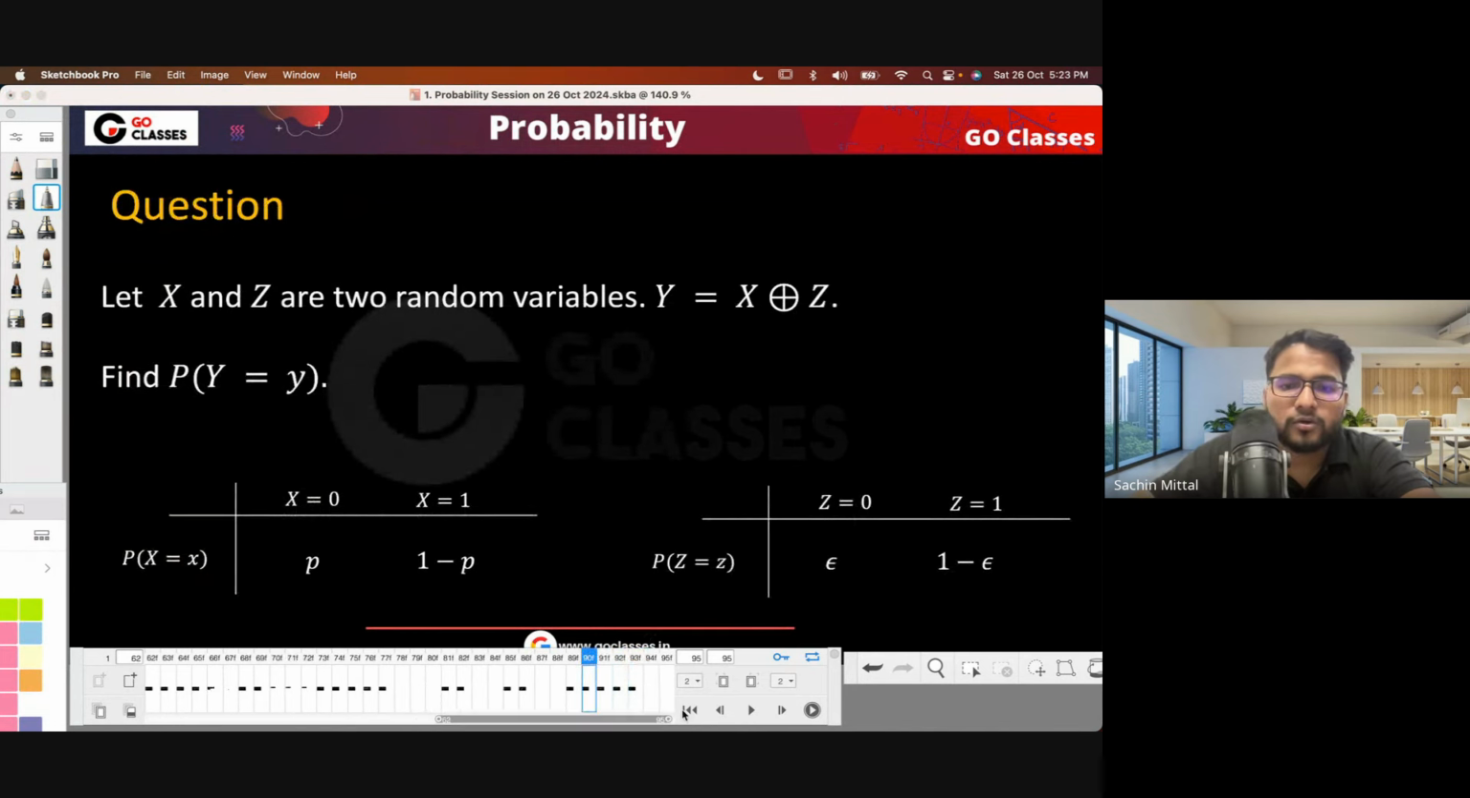Okay. So now let's just solve this question. Let x and y be two random variables. They're asking to find the probability of y being, let's suppose, either 1 or 0. So for this question, you can say y being 1.